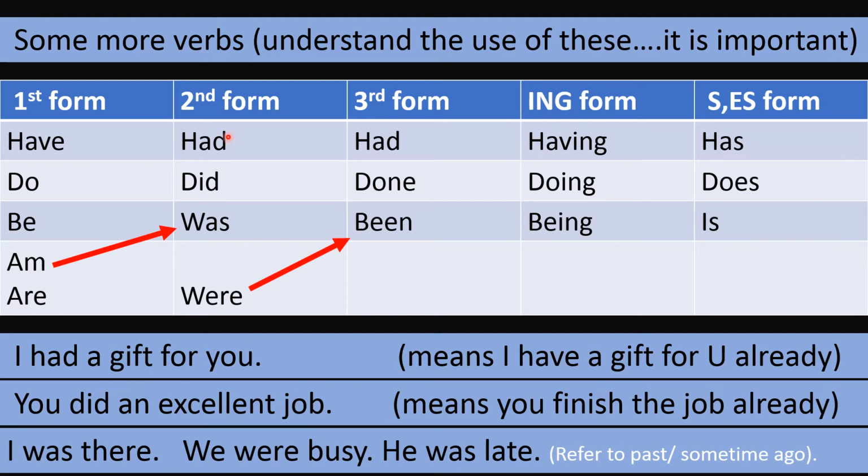So these three verbs, had, did, was, and of course were is also a form of be. So these are used, had, did, and was, and were. These are used here for simple past tense.